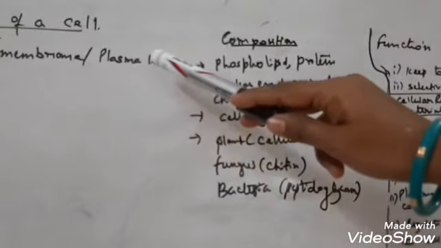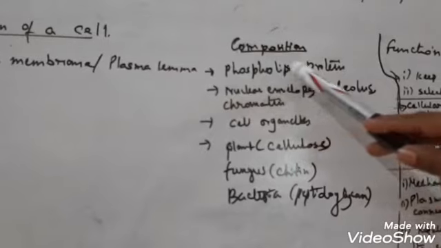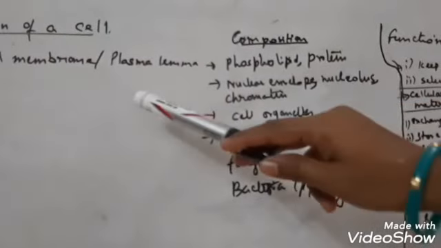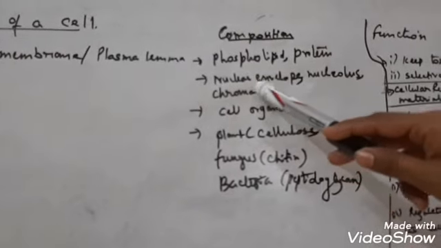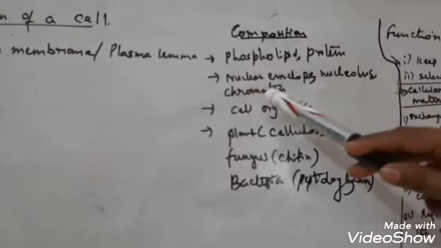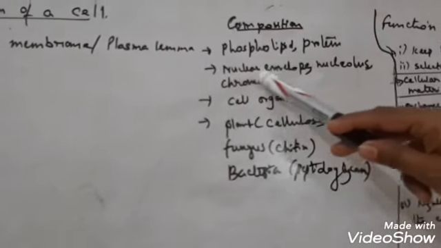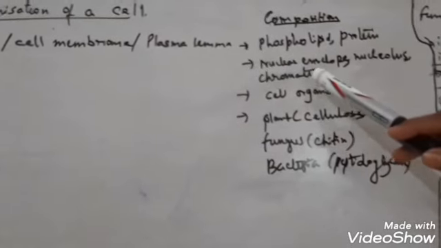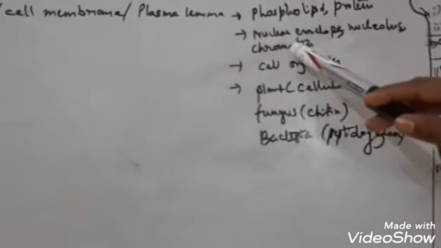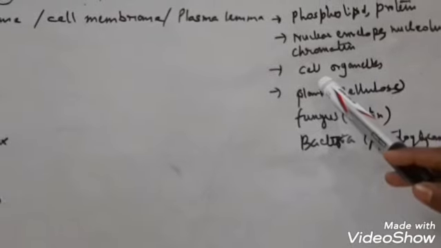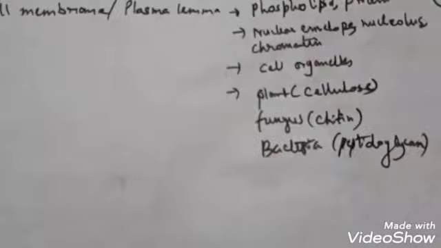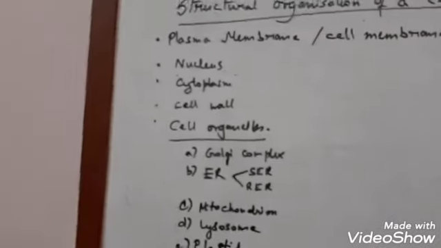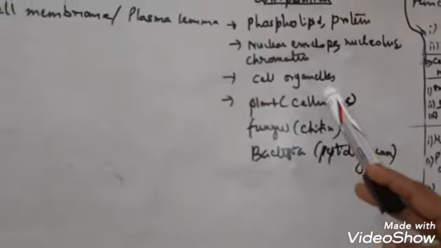The plasma membrane is made up of phospholipid and protein. The nucleus is composed of the nuclear envelope, nucleolus, and chromatin thread. Now this chromatin thread undergoes thickening and transforms into rod-like chromosomes during cell division. Then come the cell organelles, which I have already mentioned. Here you see the various cell organelles are composed of various substances.